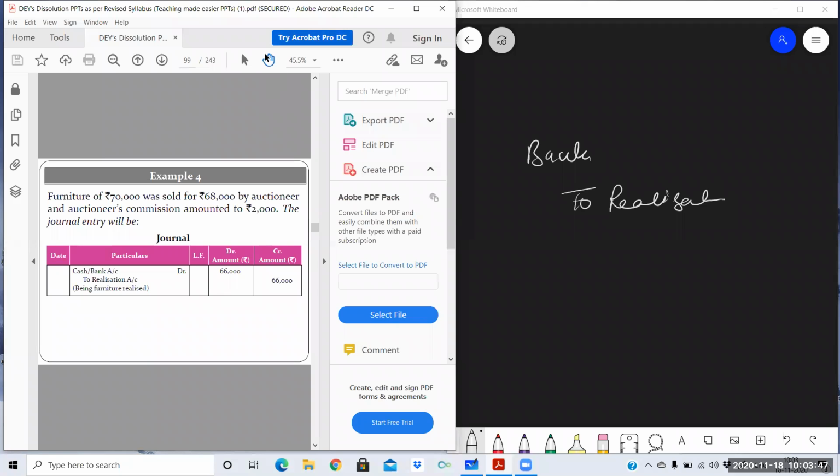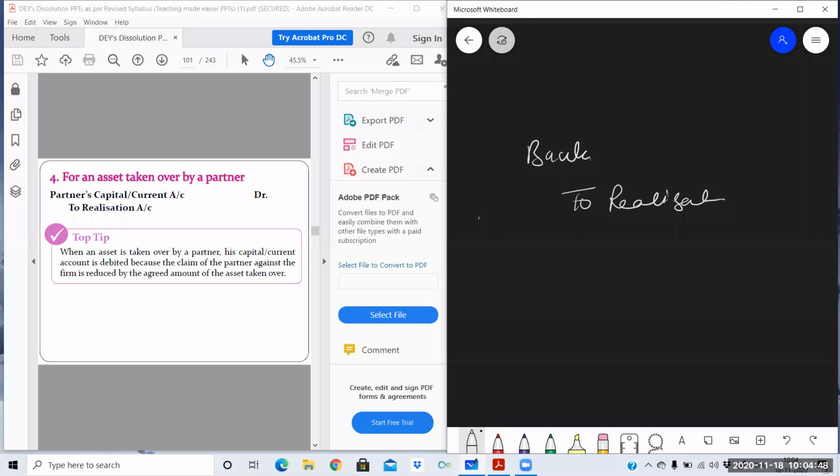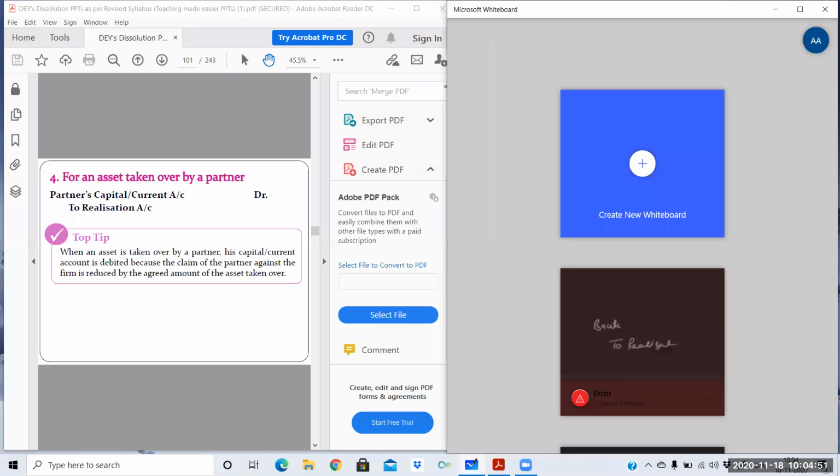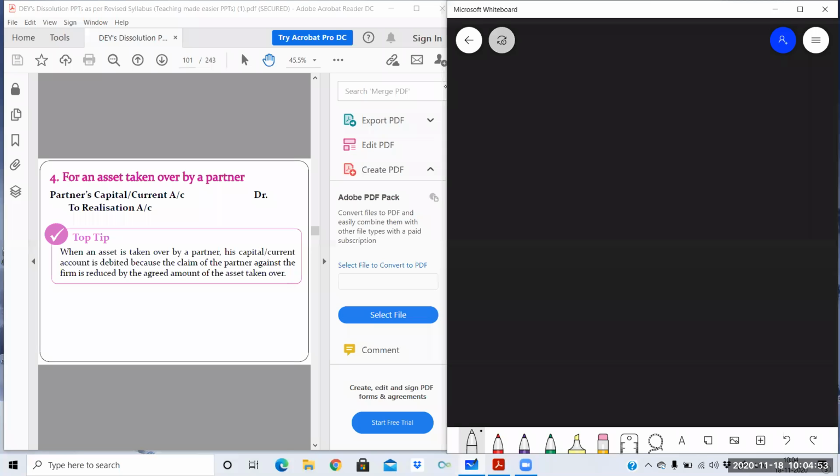Am I clear? Wait a minute. Asset is taken over by partner. If a firm is having any asset like a car or any other asset, and a partner is saying that I will take over that asset, I am ready to take up that particular asset. So in that case, if the asset is sold, this entry will be passed, bank account debit to realization. But if the asset is taken over by partner, it means partner needs to make payment to firm.